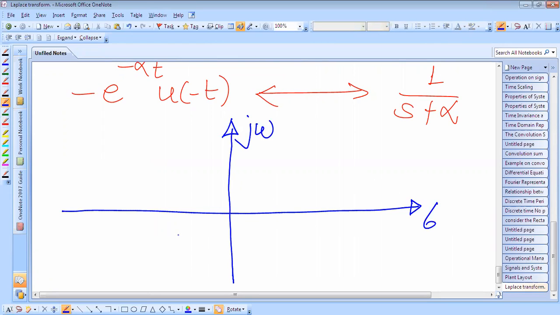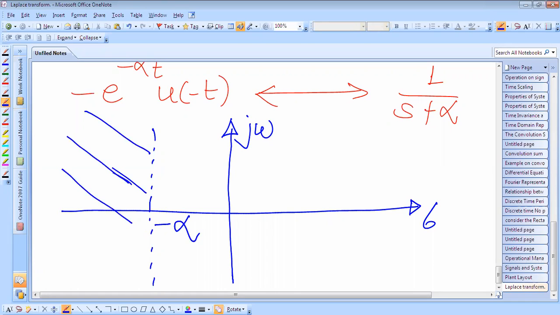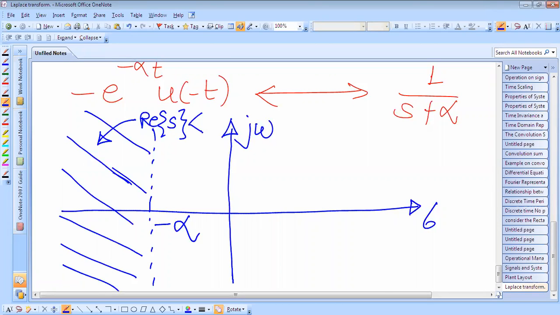Here the region of convergence is the real part of s less than minus alpha. Minus alpha is somewhere here, and the region of convergence will lie on the left side of this minus alpha line.